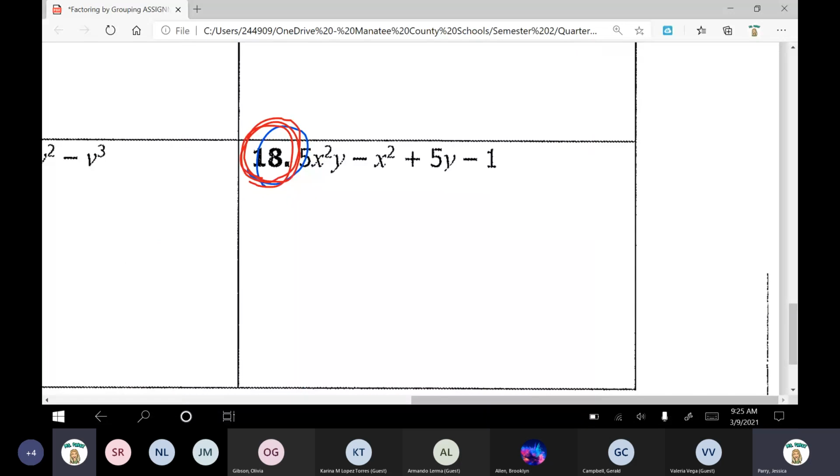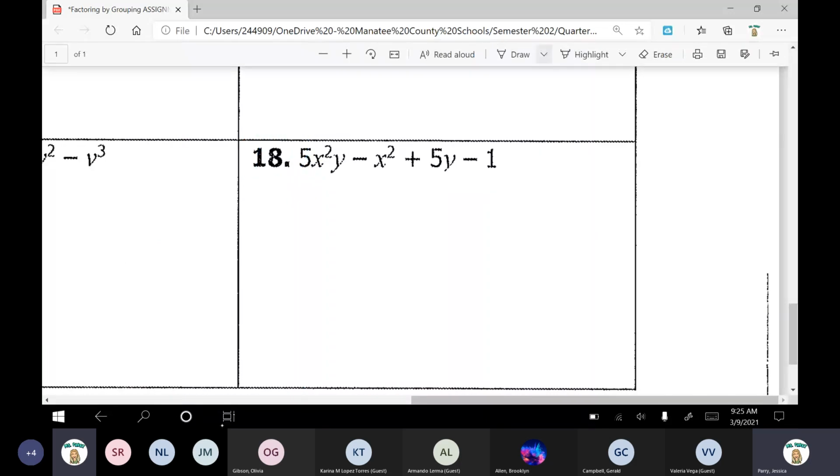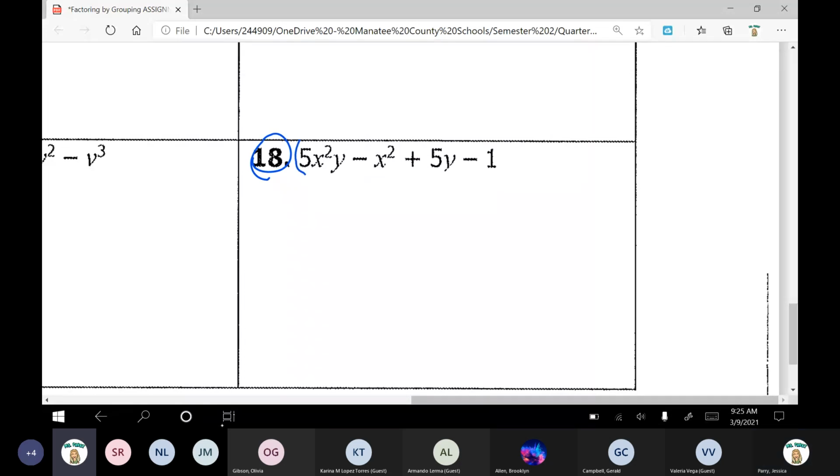Number 18. And if I'm going too fast, or you want me to repeat something or go back to it, let me know. Let's keep on going here. Last one, number 18 together. Step 1, draw your parentheses. And then step 2, factor. Oops, let me just draw the first set here. I'm going too fast now.